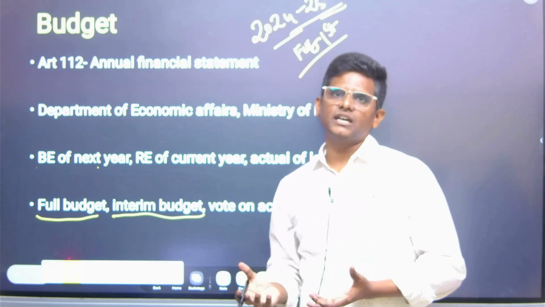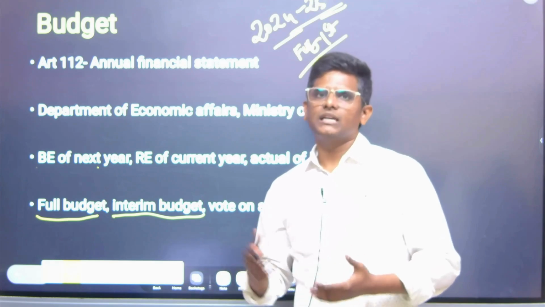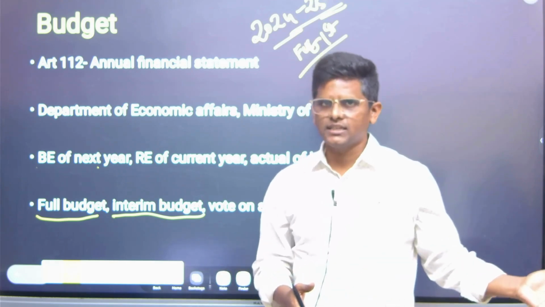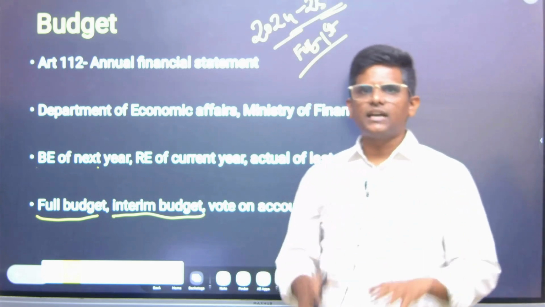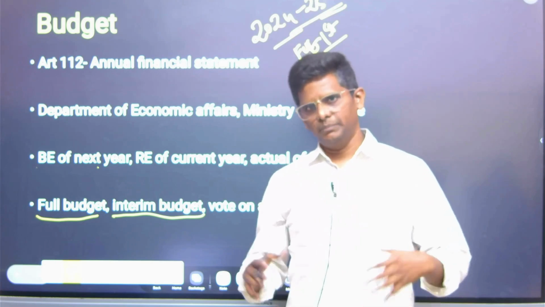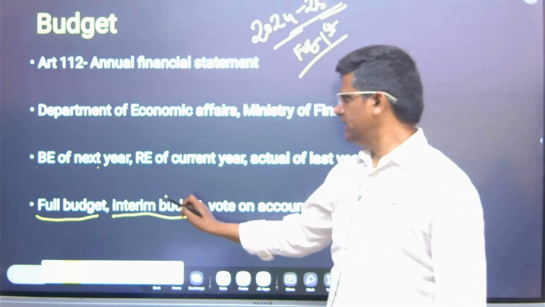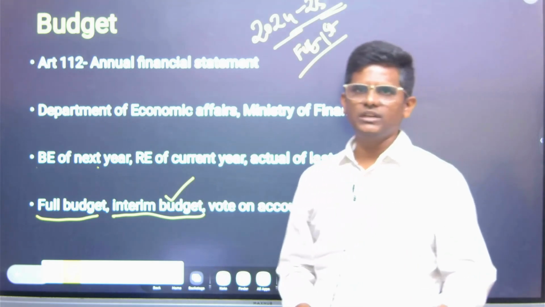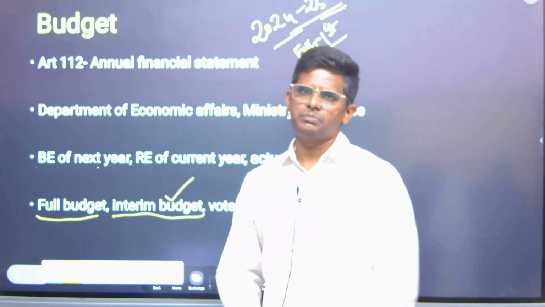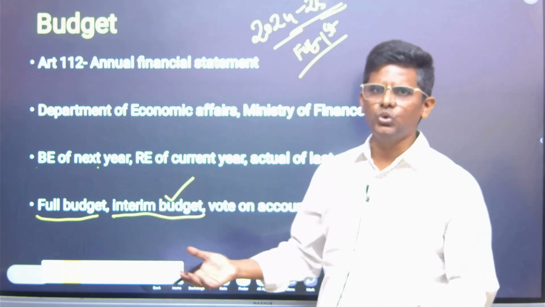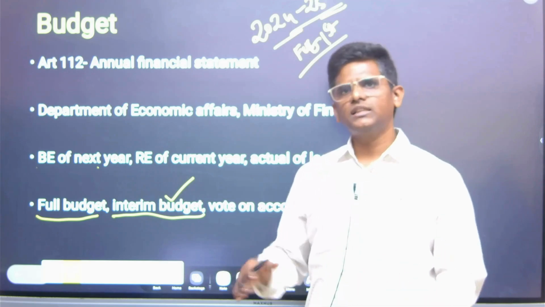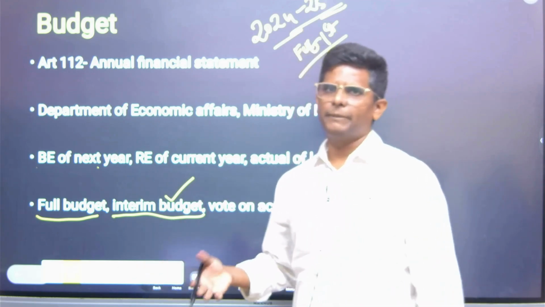Then the new government may not like the policies implemented by the last government. Because of this situation, during the election year it is a convention of the Indian Parliament to present an interim budget. The interim budget is only valid till the new government takes power. Once a new government is formed, say in June, they may like to continue or they may like to have a new budget in place.